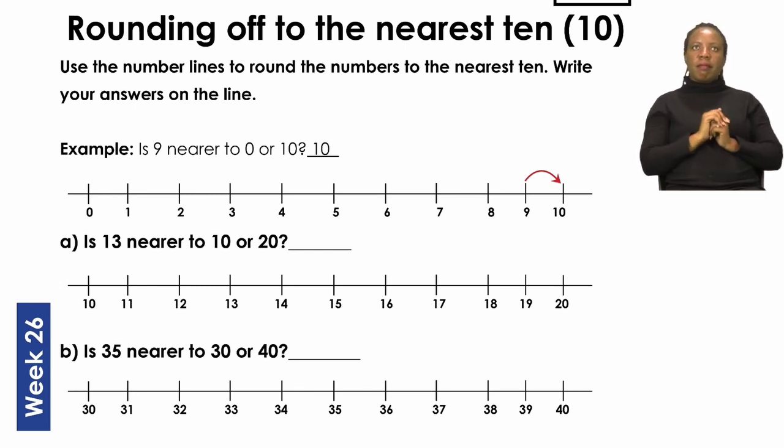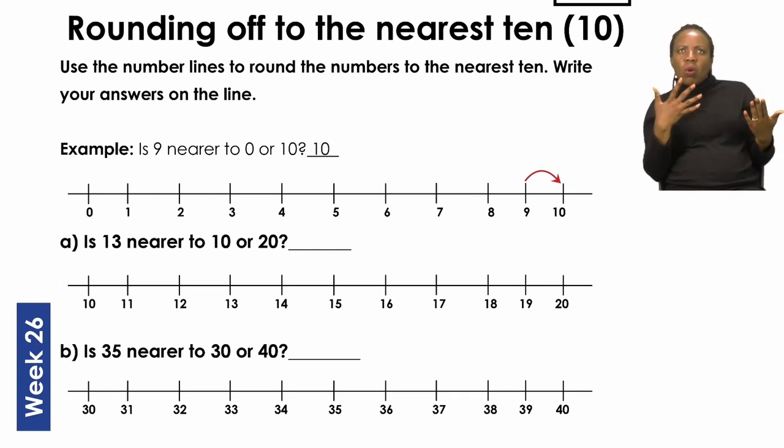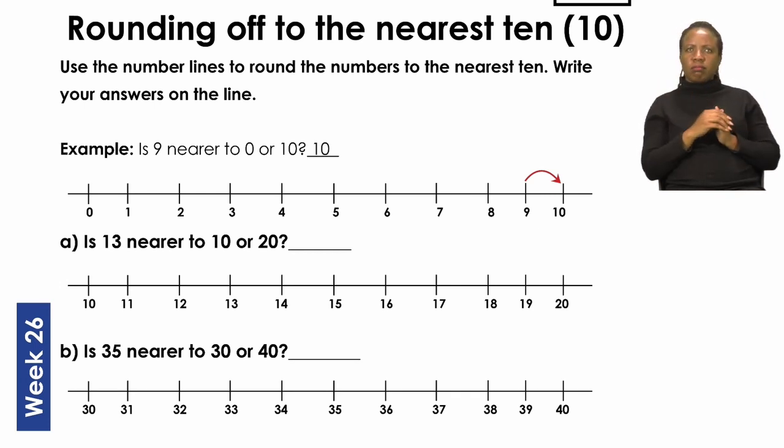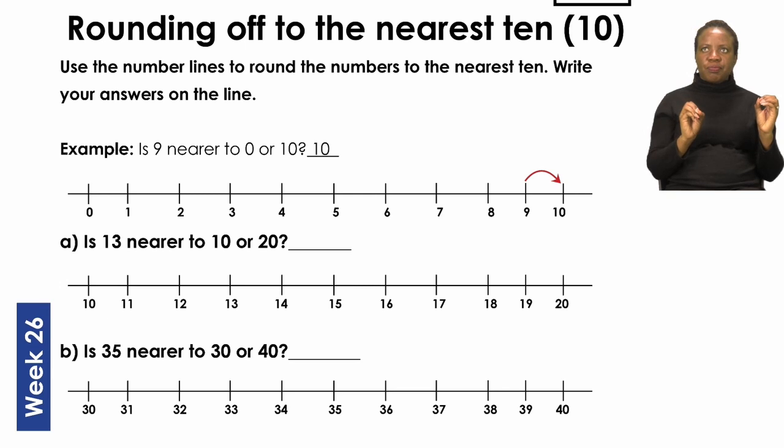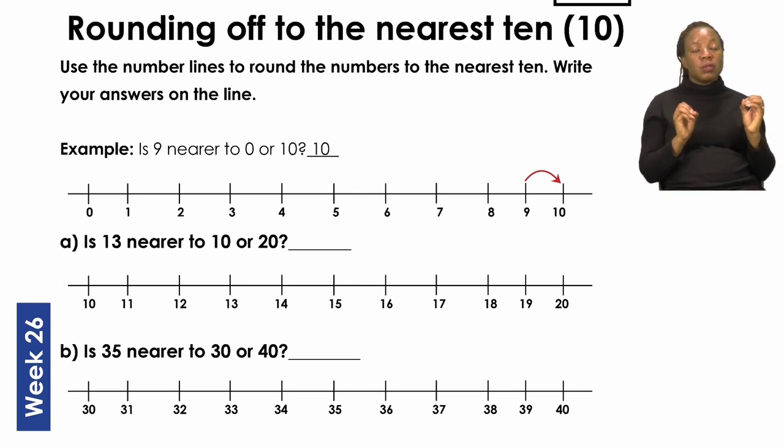It says, is 9 nearer to 0 or 10? Can you quickly have a look at the number line? You will see that number line starts with the number 0, 1, 2, 3, 4, 5, 6, 7, 8, 9, 10. Remember, we are rounding off to the nearest 10.